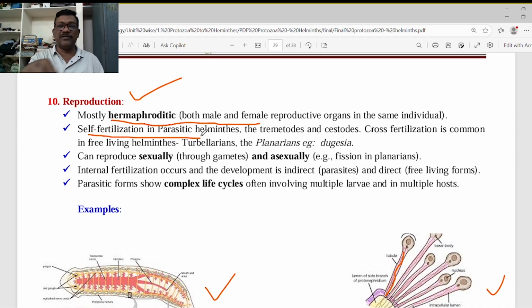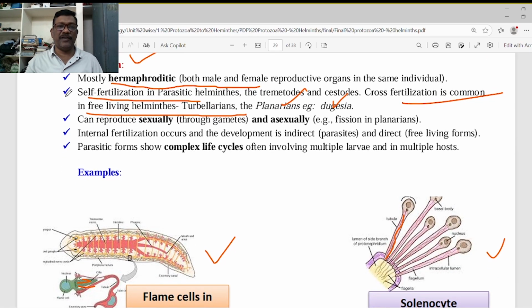Trematodes and cestodes are fertilizing themselves, but cross-fertilization is common in free-living animals, for example planaria and Dugesia. Cross-fertilization is taking place in those animals. Evolutionarily, cross-fertilization has a lot of significance because in every generation new genetic material is added to the offspring. Whereas in the parasites, self-fertilization is taking place. This is a very important point. And in the planaria, those free-living animals, cross-fertilization is taking place, although they are hermaphrodites.